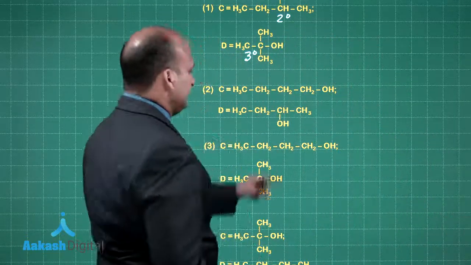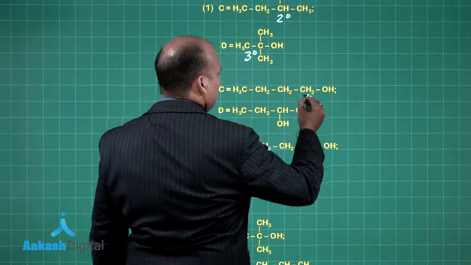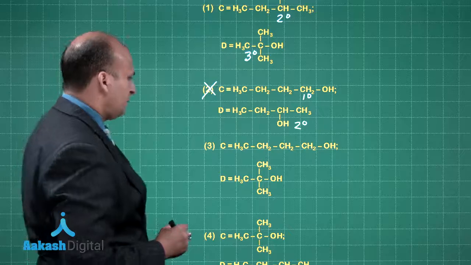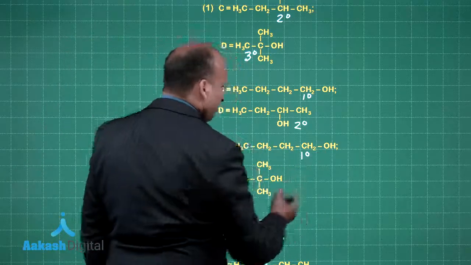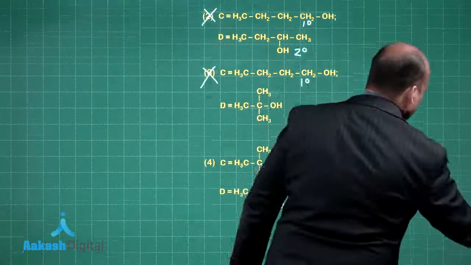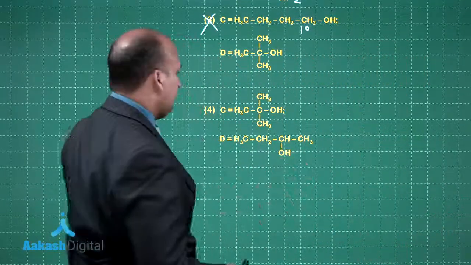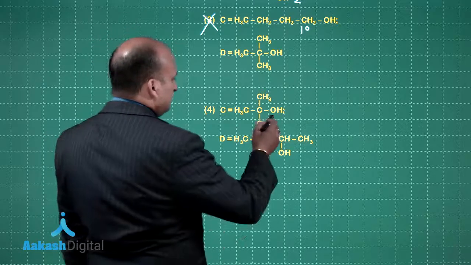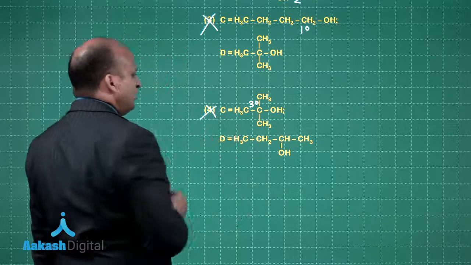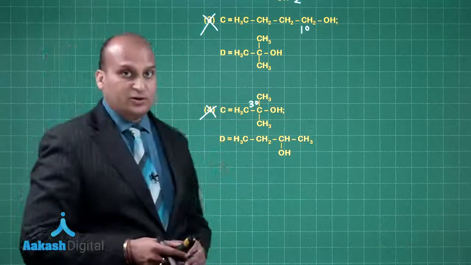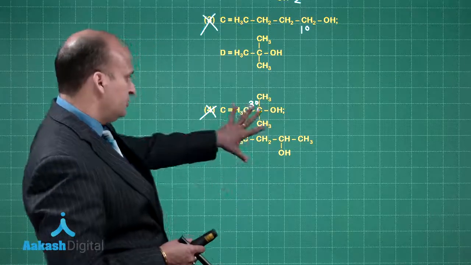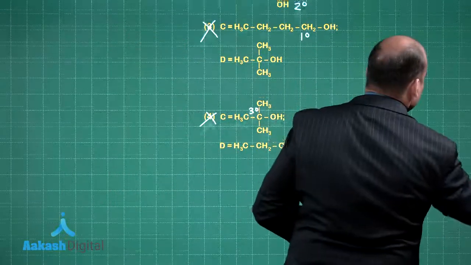In the second case, we have got a 1-degree here and 2-degree over here. So anyways, this goes out of consideration. Here also you have got a 1-degree alcohol. This also goes out of consideration, because the 1-degree will be giving turbidity after a long time or won't give turbidity, right? Then here C is given to be 3-degree. This will not be the answer, because the 3-degree alcohol will show instant turbidity, whereas it was written that it shows turbidity after 5 minutes, right? So this is not the answer, third is not the answer, second is not the answer.